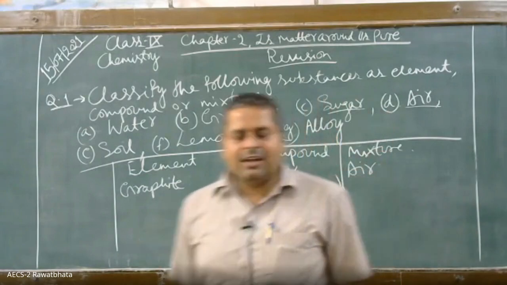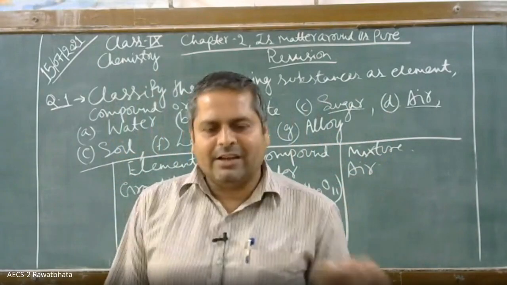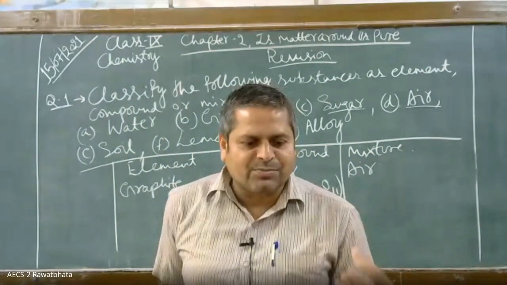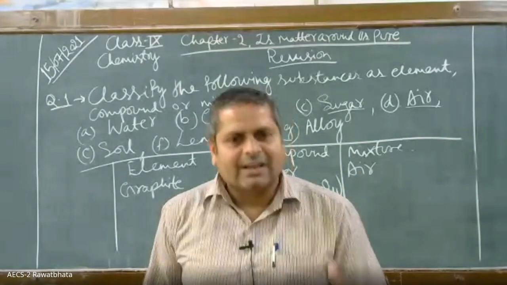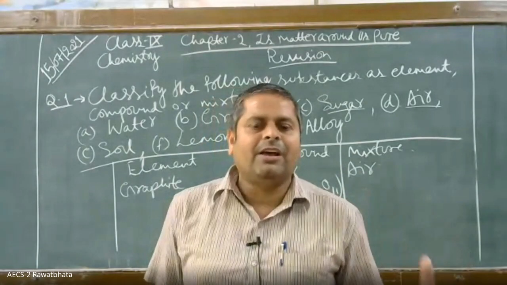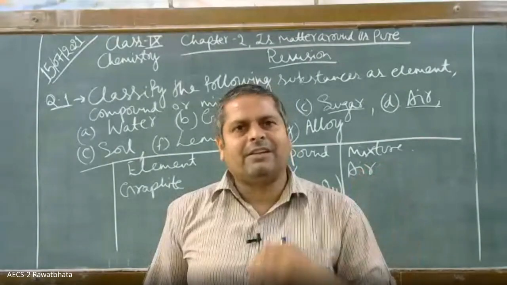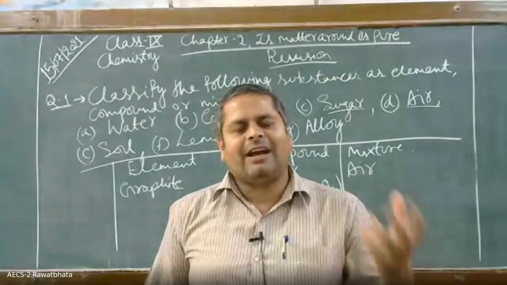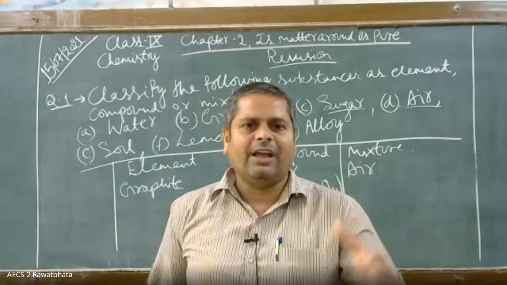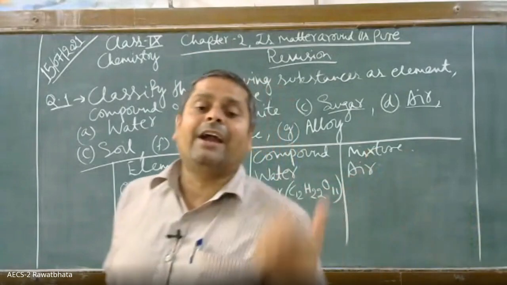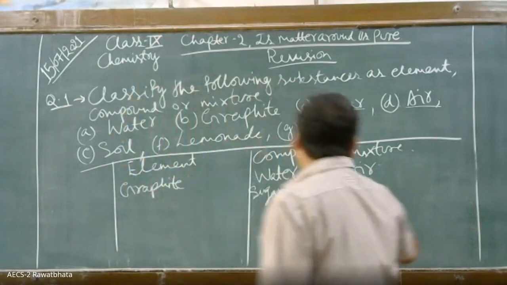Similarly, soil. In which category will you keep soil? It is a mixture, because I have already told you that soil contains many particles of different sizes. Silt होती है, gravel होती है, then dried leaves होते हैं. Okay, so they differ in their sizes and their densities. Understand? Thus they form separate phases and they come under heterogeneous mixture. ठीक है ना? तो mixture है soil.